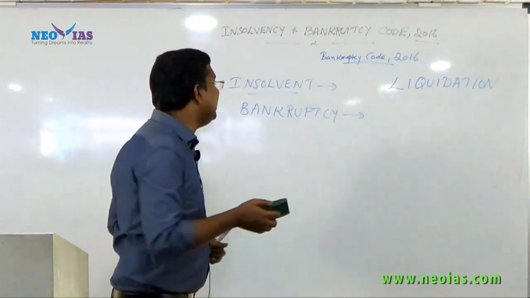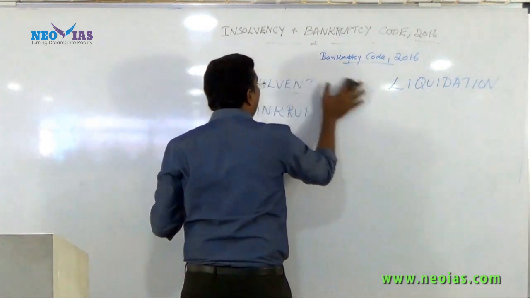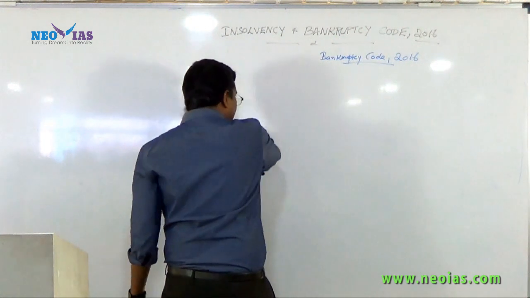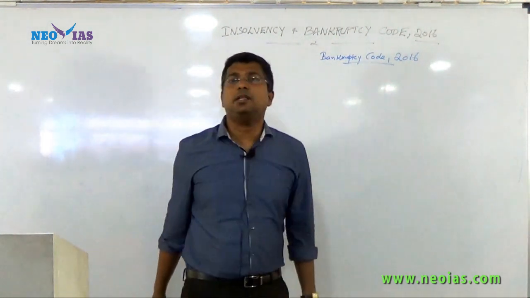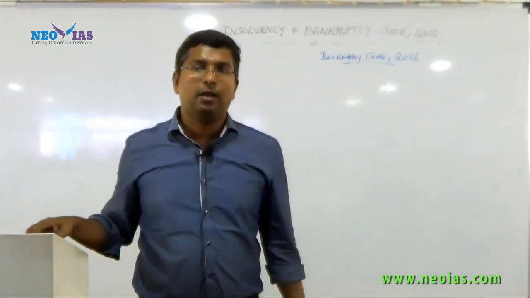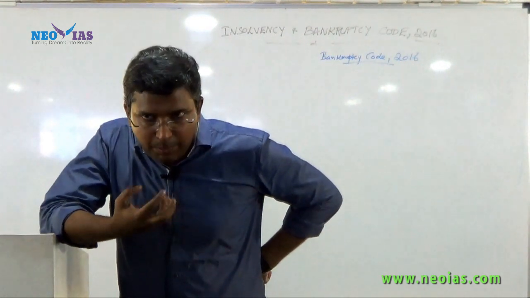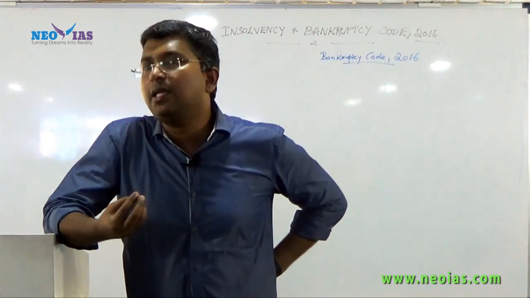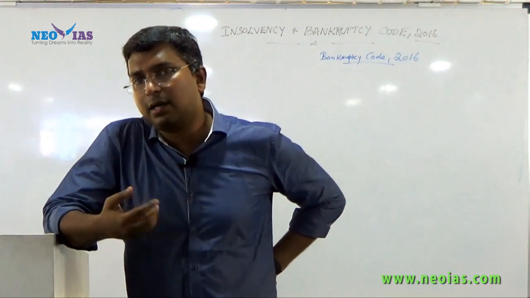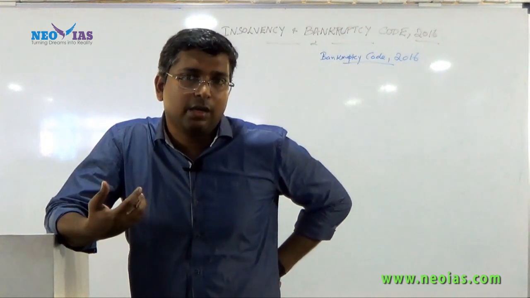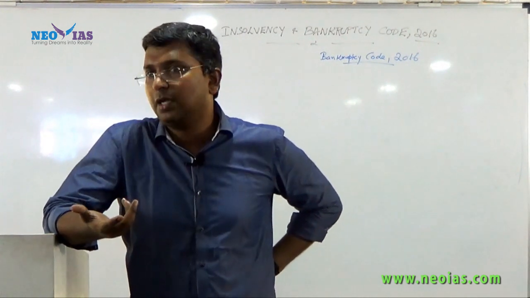Okay. Now we will see what this code is all about and what the issue is. Try to understand, in India, in the news which I posted yesterday, a large amount of money has become a non-performing asset, a bad loan.